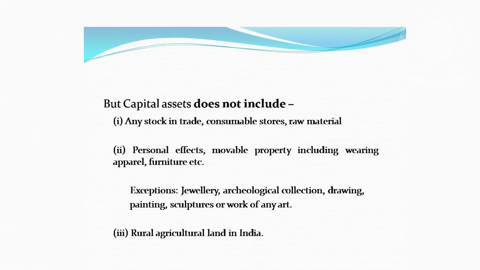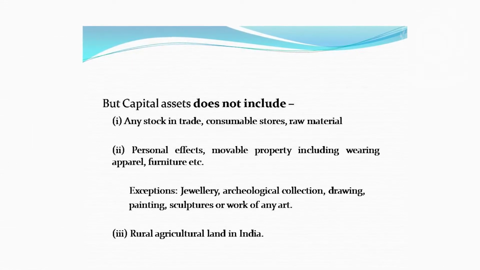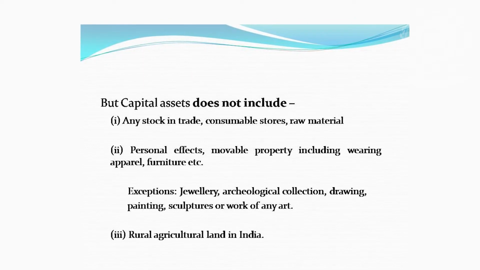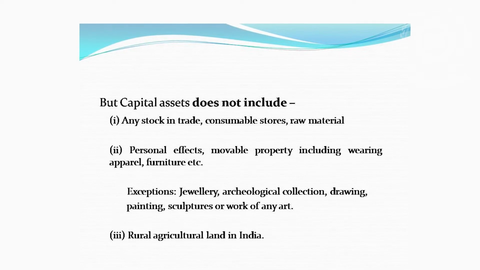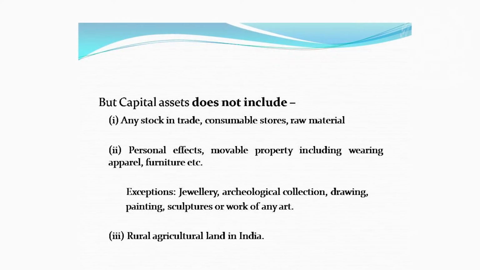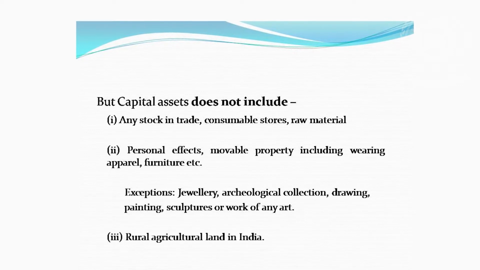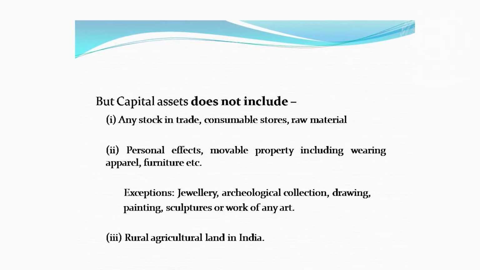But there are certain exceptions to the capital assets. Under the provision of capital gain, capital asset does not include any stock in trade, consumable stores, any raw material, and that inventory is held for the purpose of business or profession.